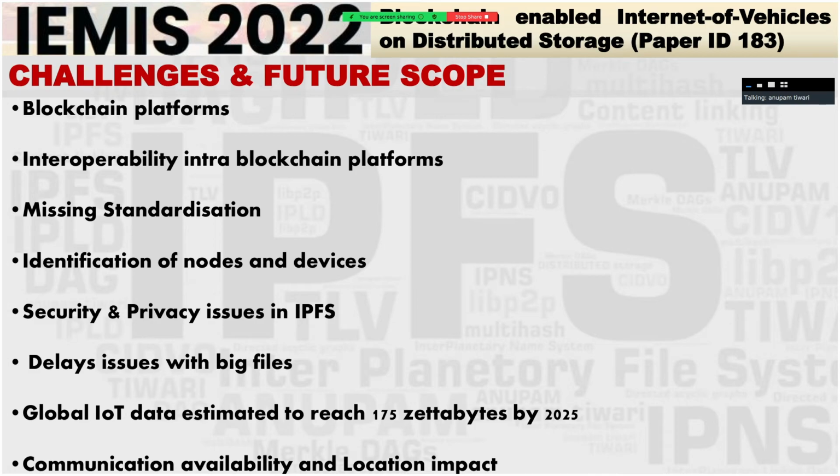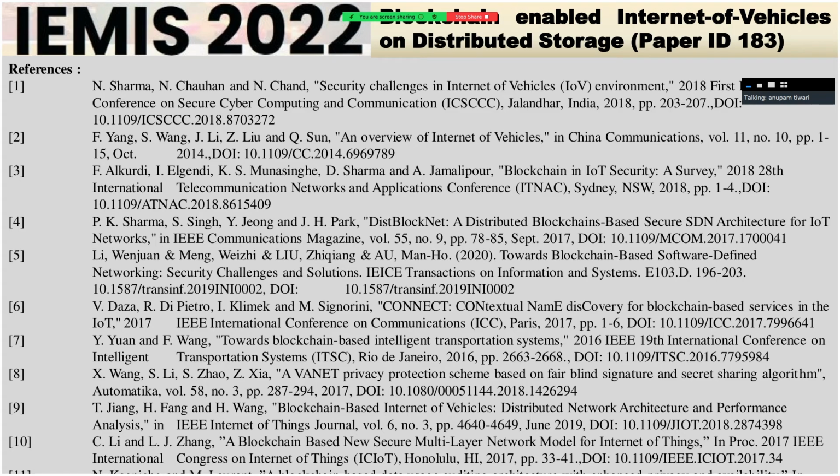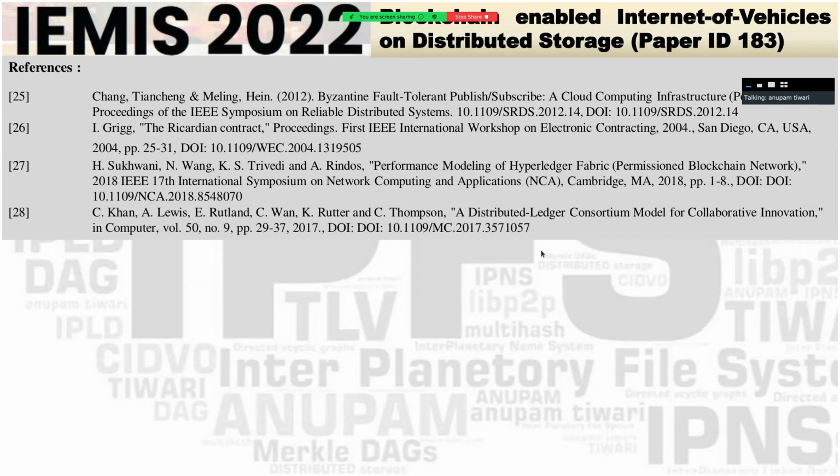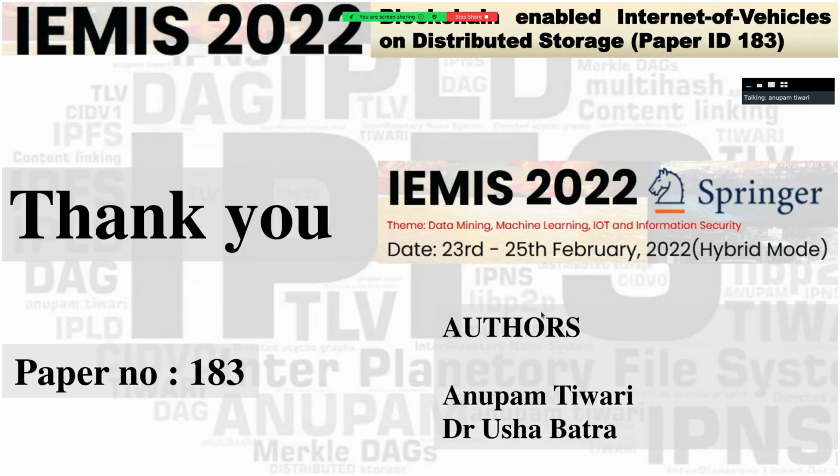So in case we are looking to remove this cloud factor and hand it over to distributed storage, that kind of storage should be there among the nodes. And communication availability: it is inevitable that everything is connected to the internet, so location will have its impact. In case internet is there, Wi-Fi zones are there, and the ecosystem supports that kind of network bandwidth, then of course. But in case we go to some remote village, there again there will be problems. And these are the references that I have used. In all there are 28 references. So here I am. Thank you.